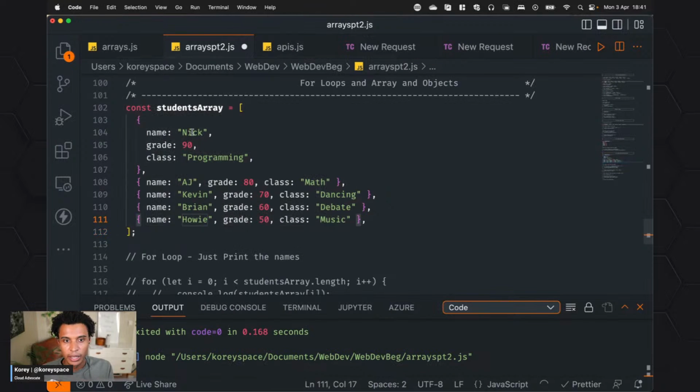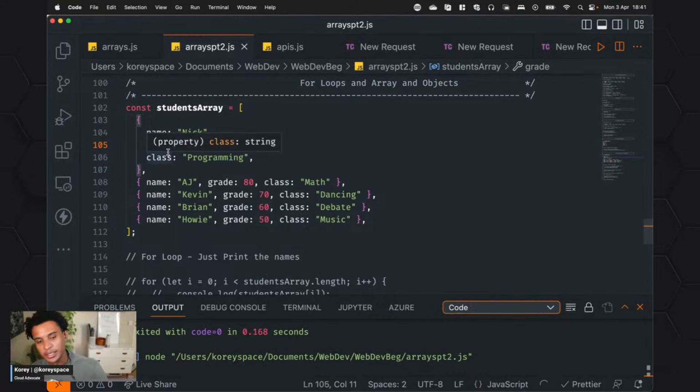So we have this array, and don't ask me why. Maybe you could tell me. I don't know why this is like this. Let's see if I can save it now. No, it adds it. For some reason Prettier wants Nick to be on each line, and so Nick gets this, but everyone else gets a single line.